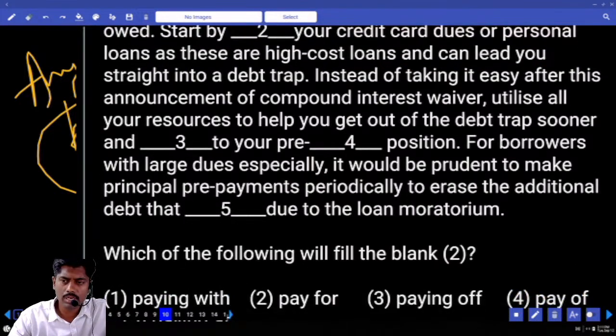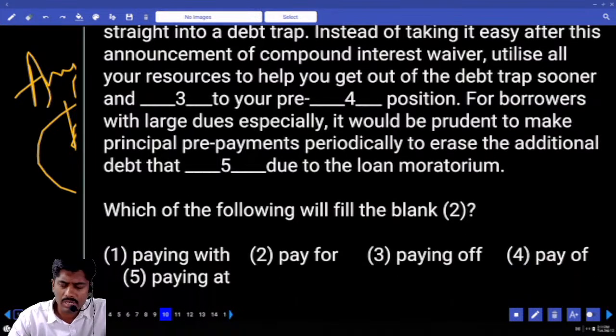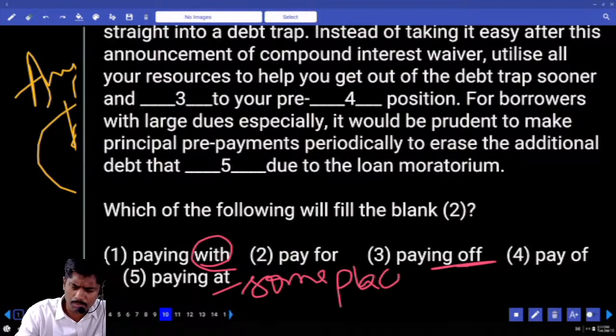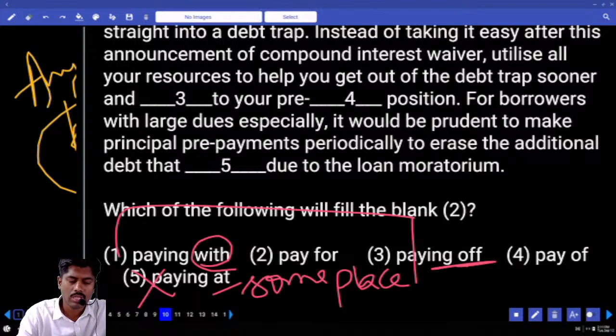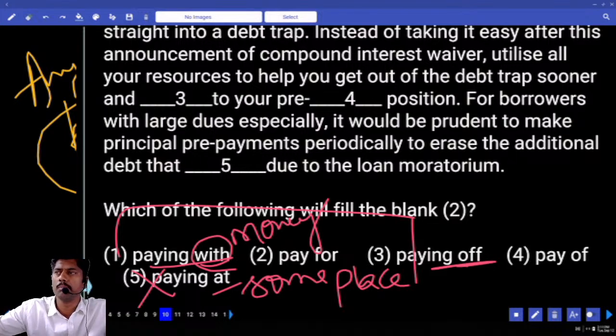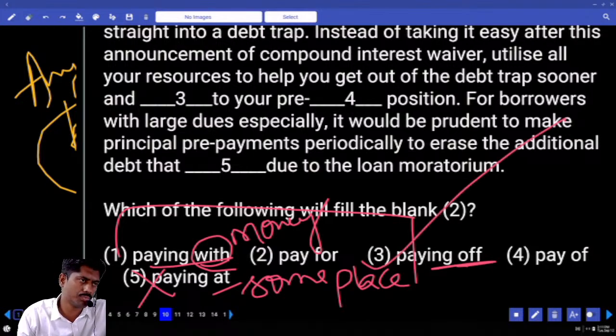Start by credit card dues. Start by paying with credit card dues. Paying off, paying it. Paying at dues? No. Paying at some place. Pay the dues at the bank. This is wrong. Answer 1, 3. Paying with money. I paid it with money. I paid it with buffer money. I am paying it with the help of something. Answer is third option. Pay off.